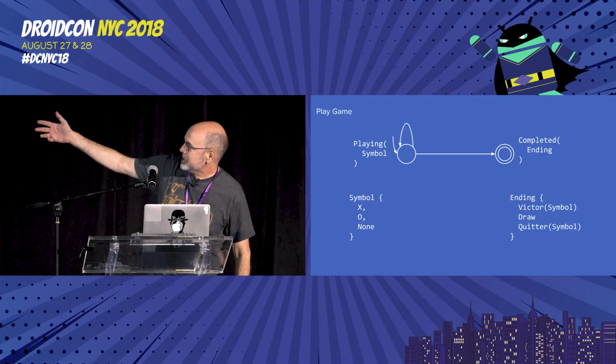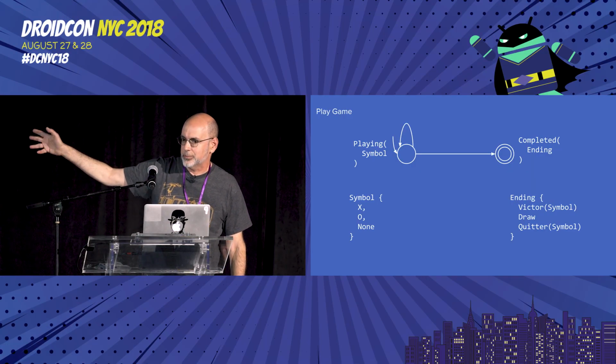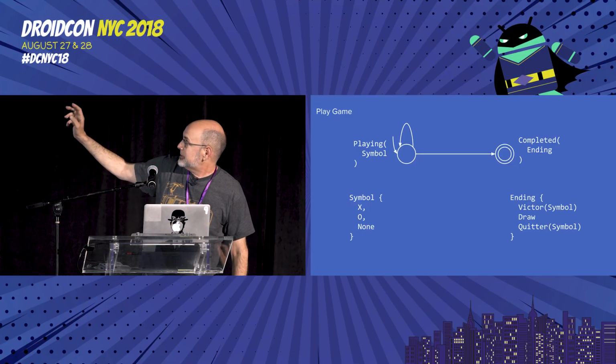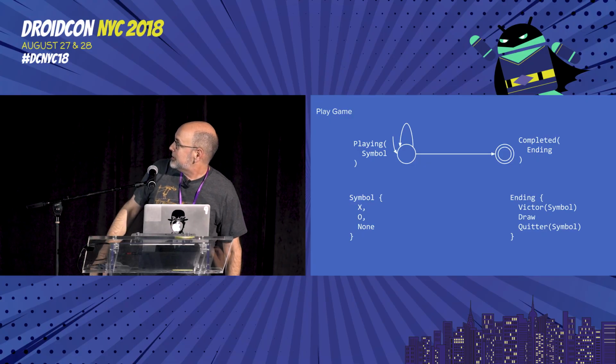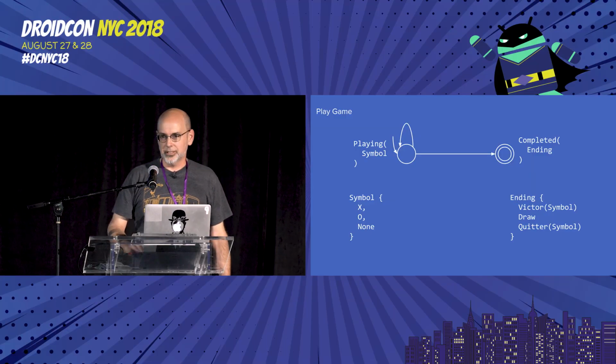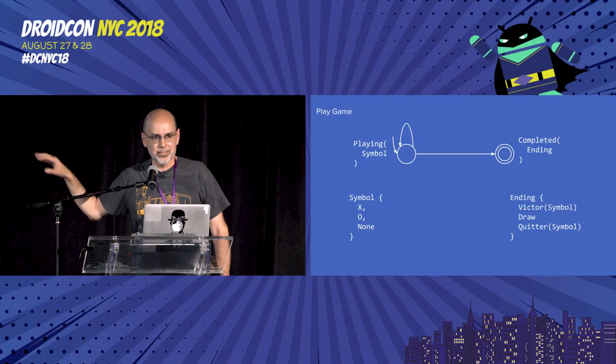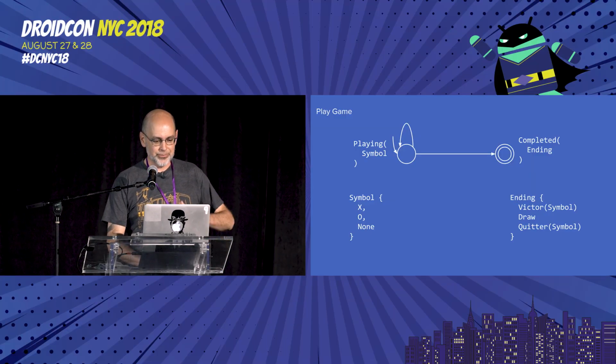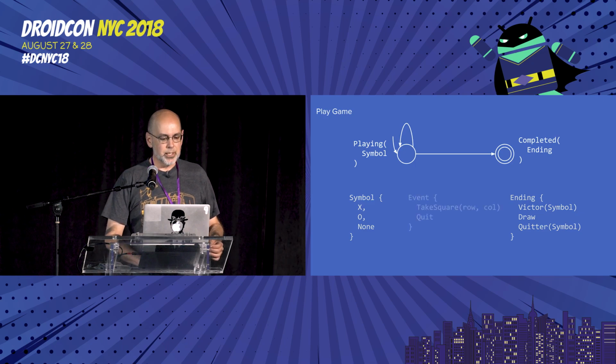So I've got my symbol enum, the X or the O in the box, or the box hasn't been selected yet. I've got the ending state that I finished with. It was a victory, it was a draw, or somebody was a quitter. Yes, I know that that's not actually Kotlin. That's Pigeon Kotlin. It fits on slides. We'll have compilable Kotlin in a moment.